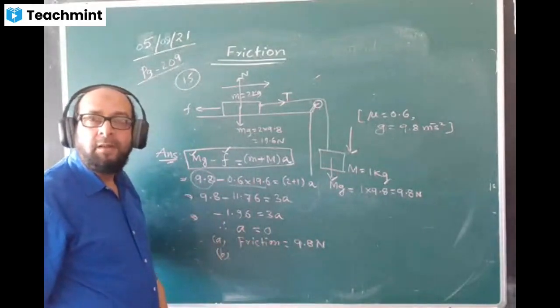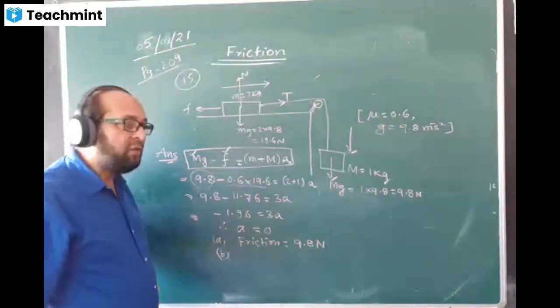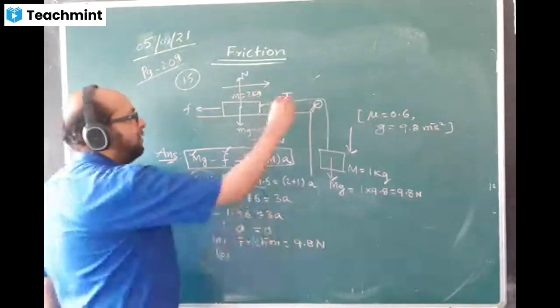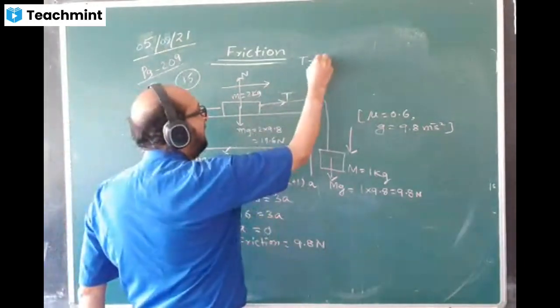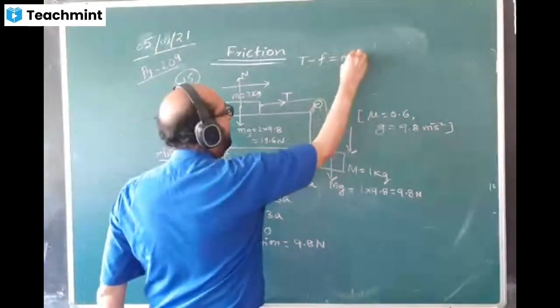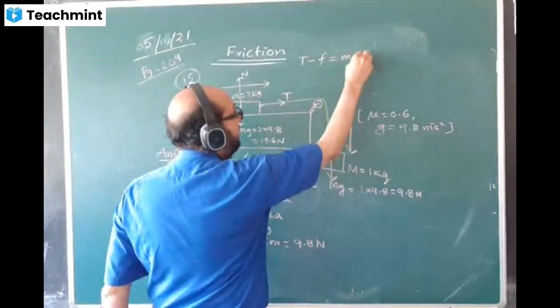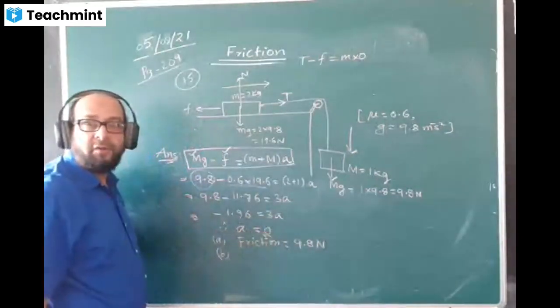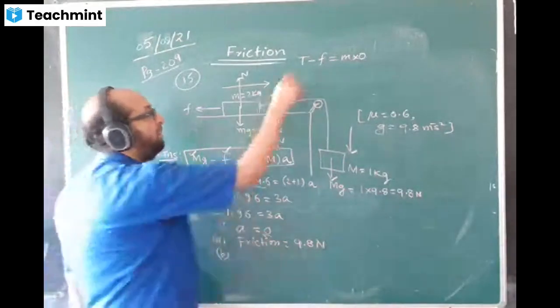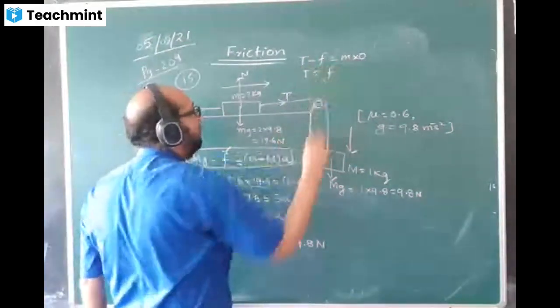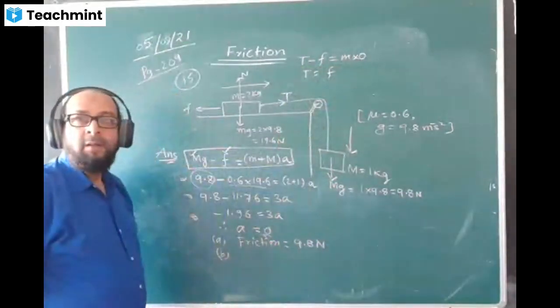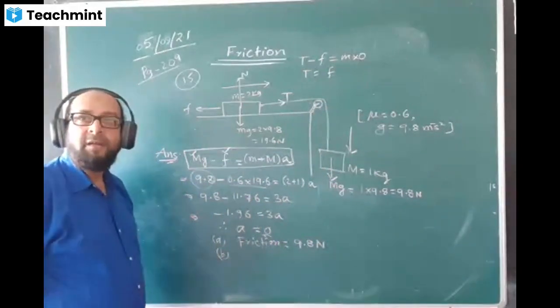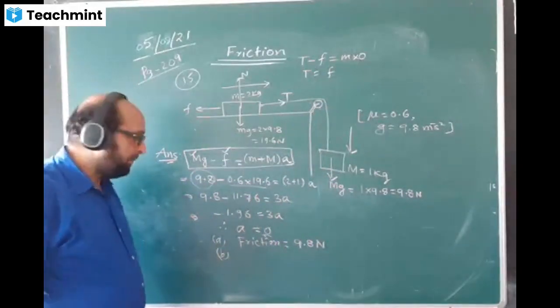Have you understood this? Actually, according to the rule, I am supposed to write P minus F is equal to ma. And a is what here? 0, no? m into 0. What is the value of a? 0, no? No motion. What is the value of P coming in? P will be equal to F or not? Yes, sir.